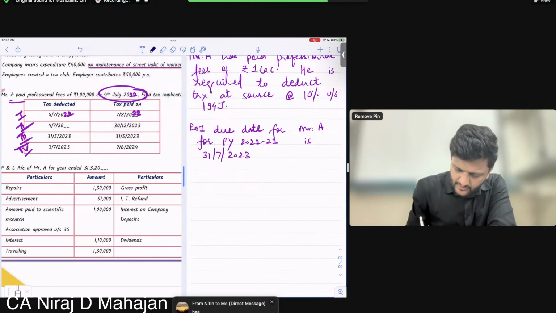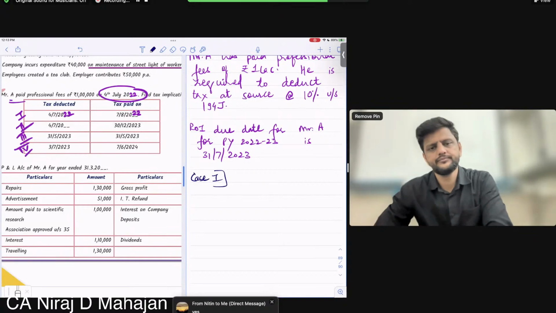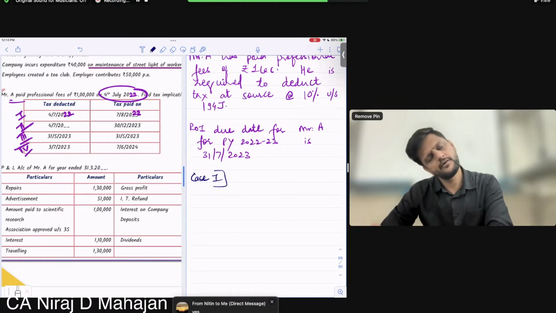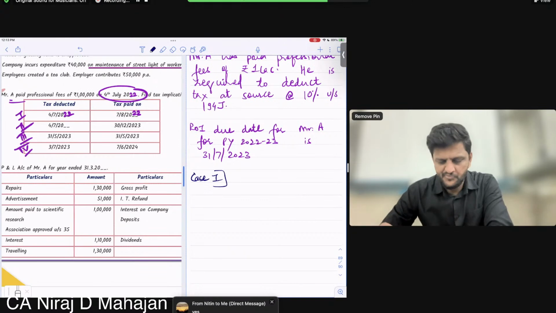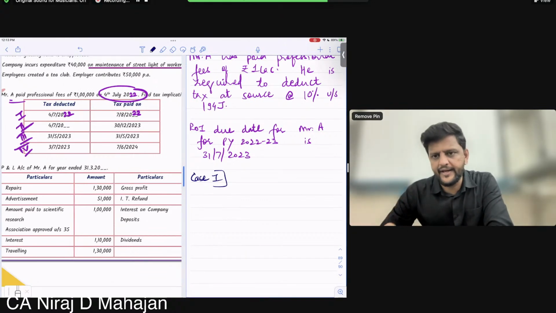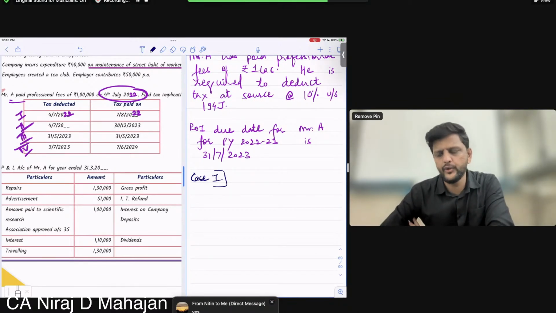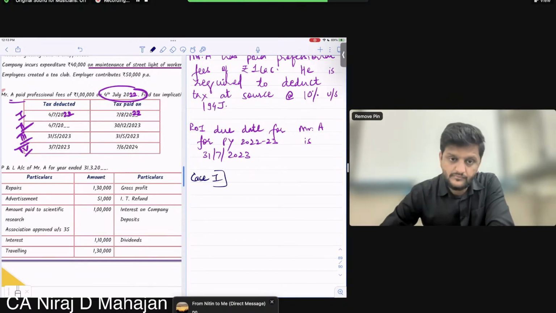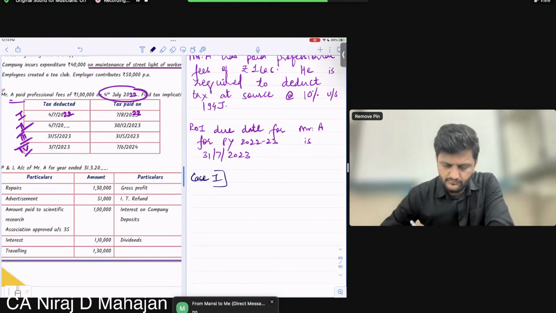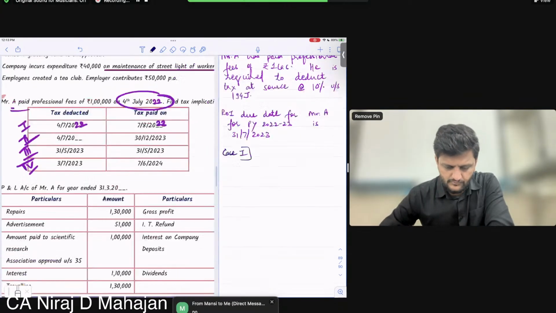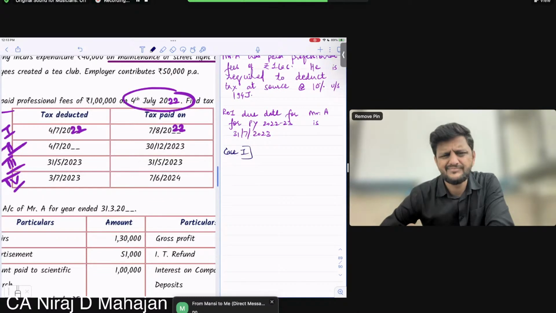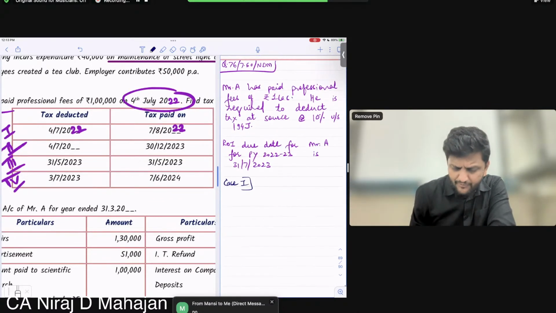Write down next line. Case 1. Tell me now, in this case 1, whether TDS is deducted during the year. Yes or no? Yes. And is it paid before ROI due date? Have you written properly everything?